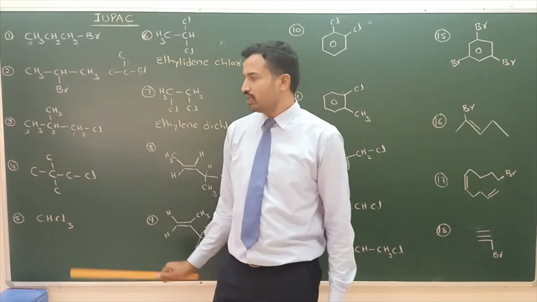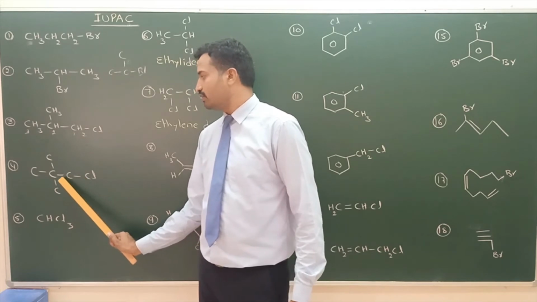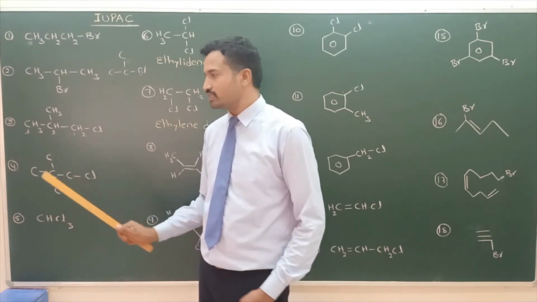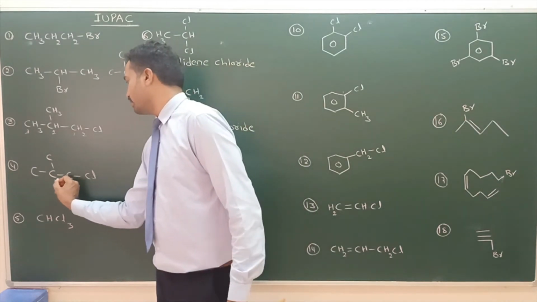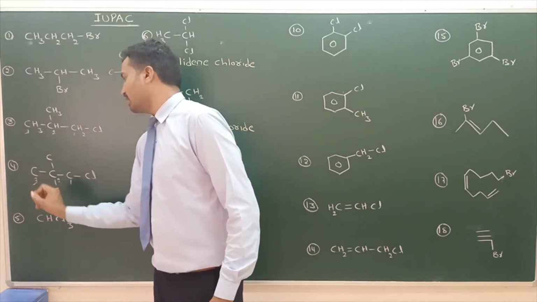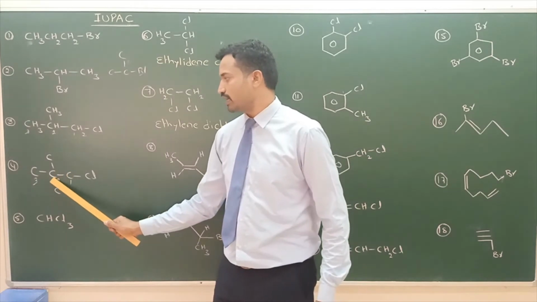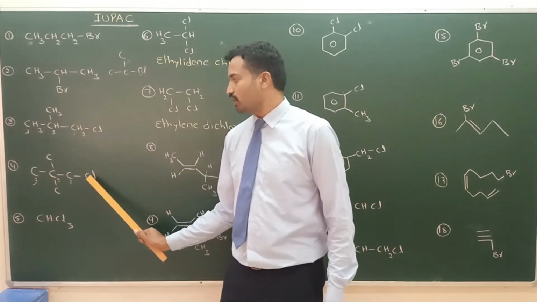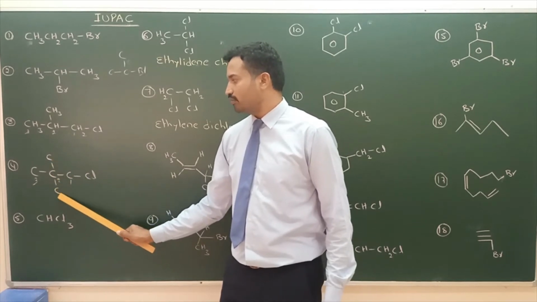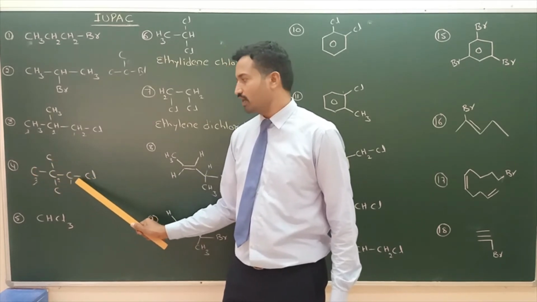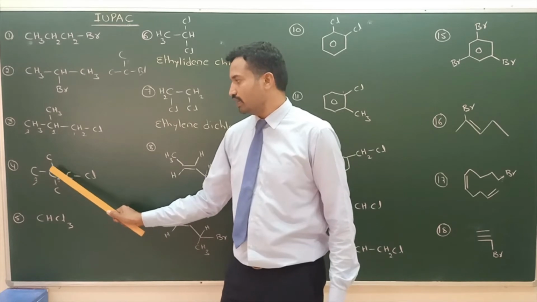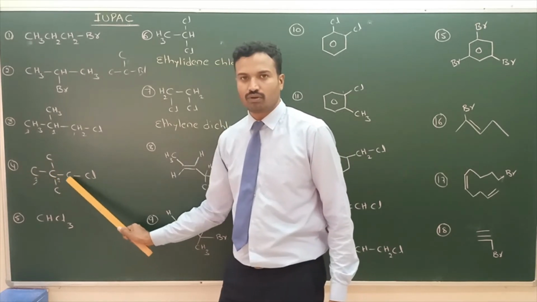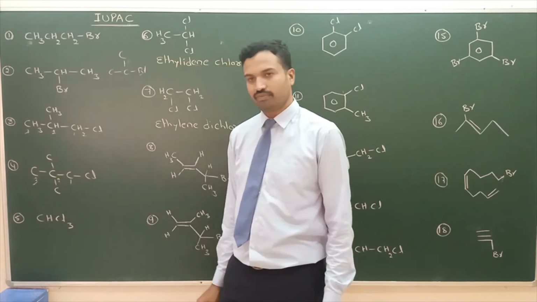Next one here. Numbering from the substrate carbon 1, 2, 3. These two carbons are branches. So, first carbon, second carbon, third carbon. Alphabetical order, chlorine first. 1-chloro-2,2-dimethylpropane. 1-chloro, 2 methyl and 2 methyl. So 2,2-dimethylpropane. 1-chloro-2,2-dimethylpropane.